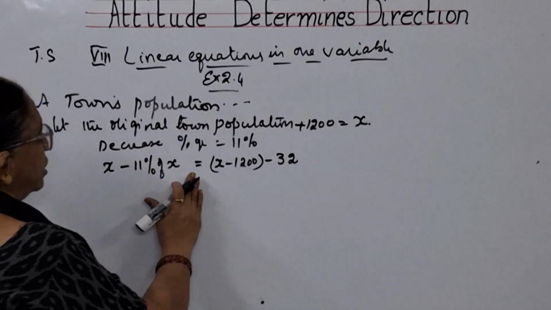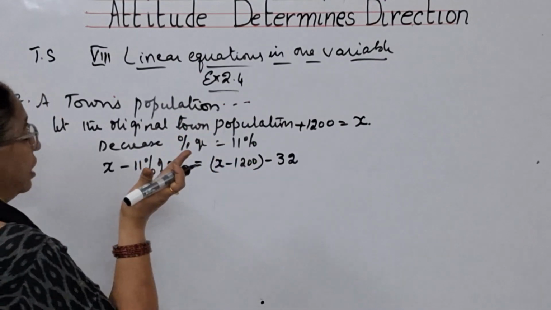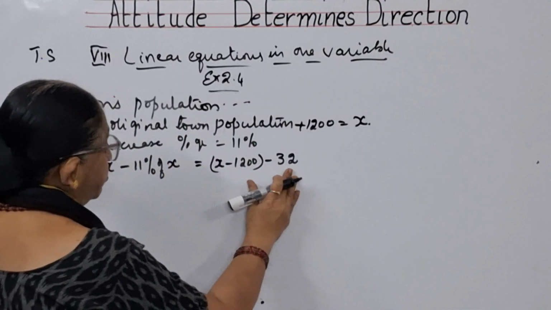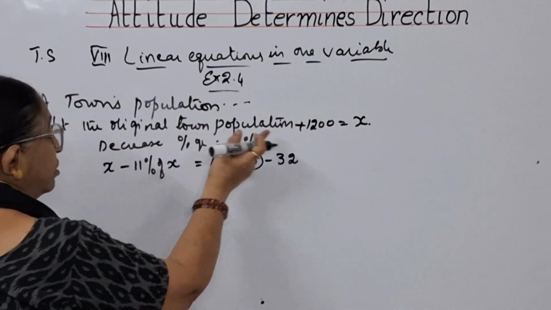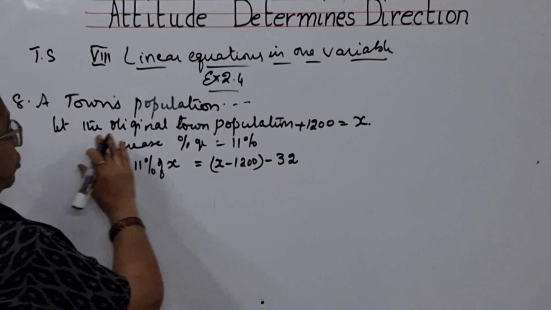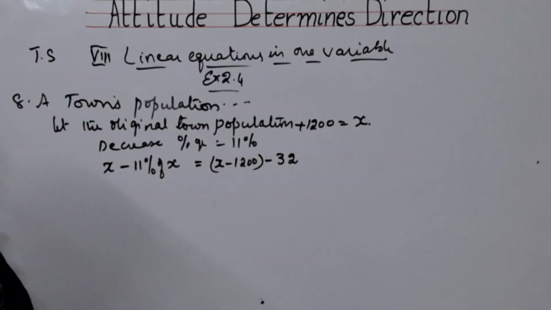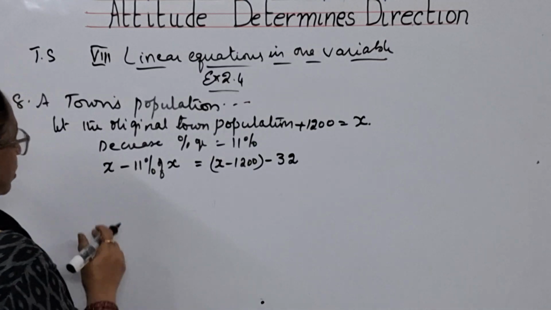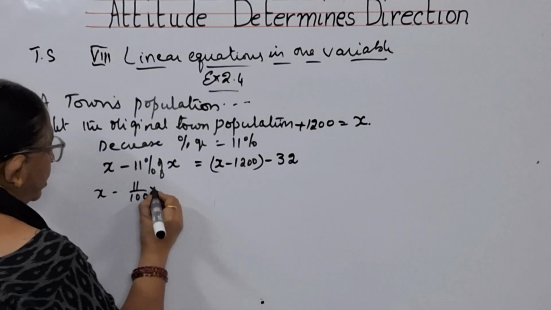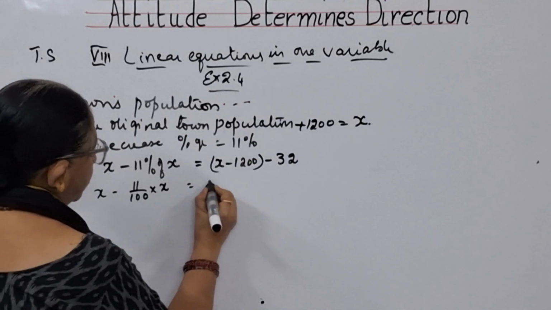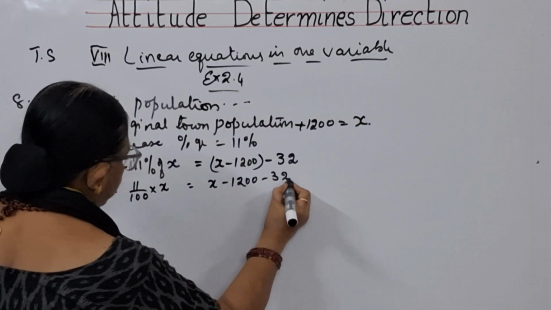He observed that he got 32 people less than the original population. What is the original population? This 1200 should be subtracted from x. So I have written x minus 1200. That means x minus 11 by 100 into x is equal to x minus 1200 minus 32.